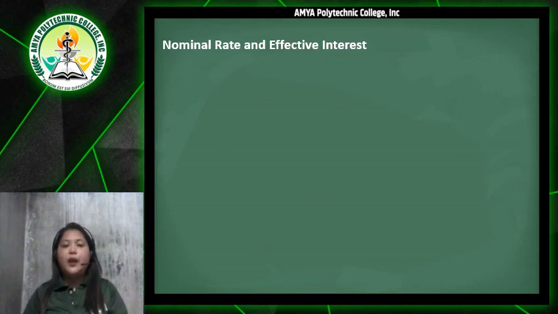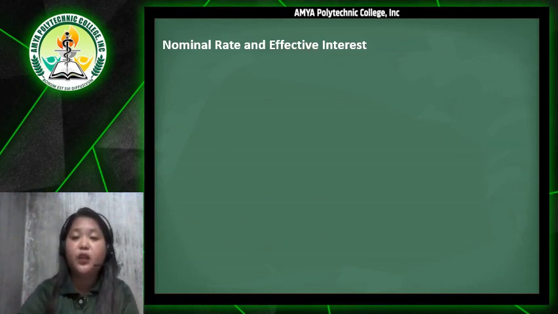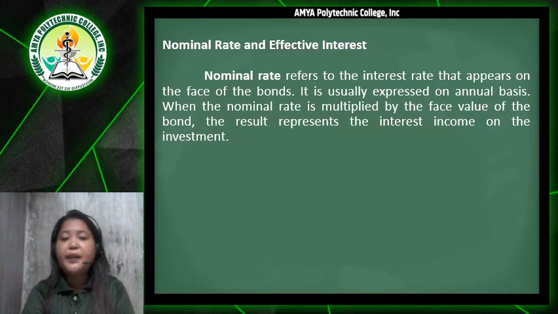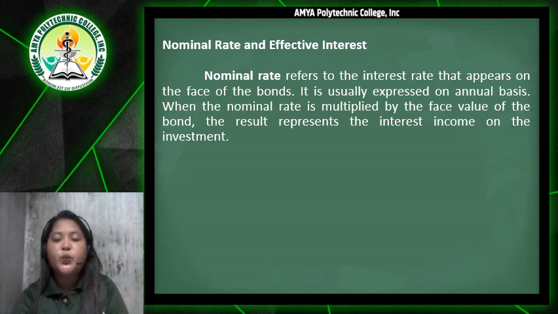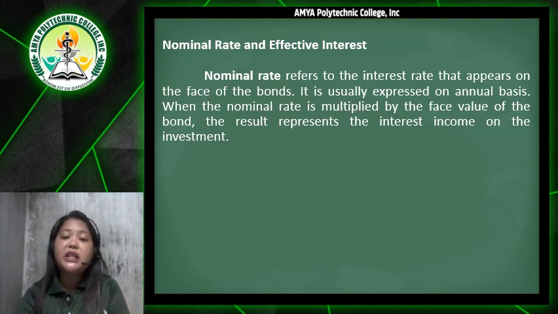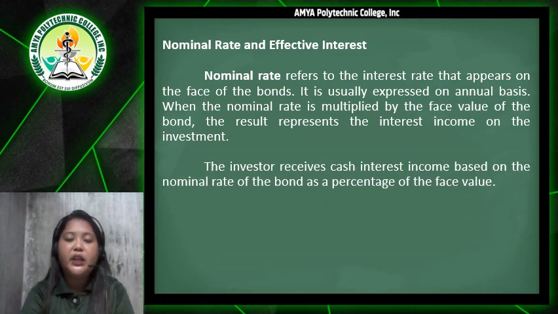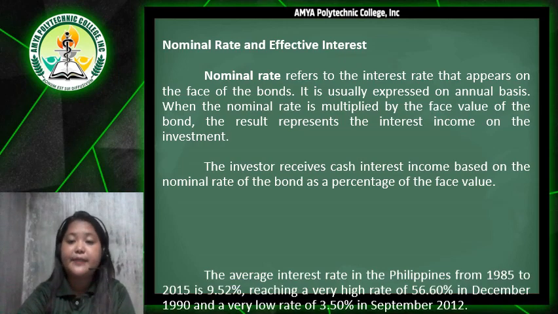Next, we also have the nominal rate and the effective interest. Pag sinabing nominal rate, ito yung interest rate that appears on the face of the bonds. It is usually expressed on an annual basis. When the nominal rate is multiplied by the face value of the bond, the result represents the interest income on the investment. So the investor receives cash interest income based on the nominal rate of the bond as a percentage of the face value.